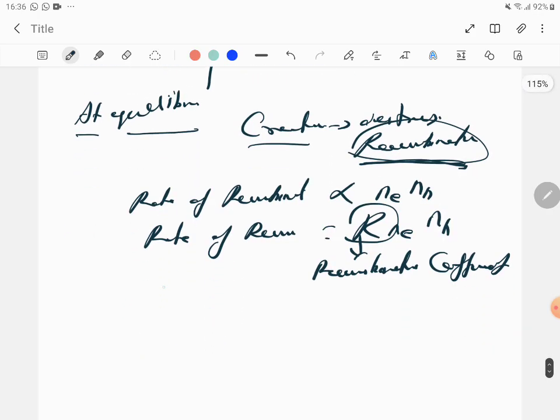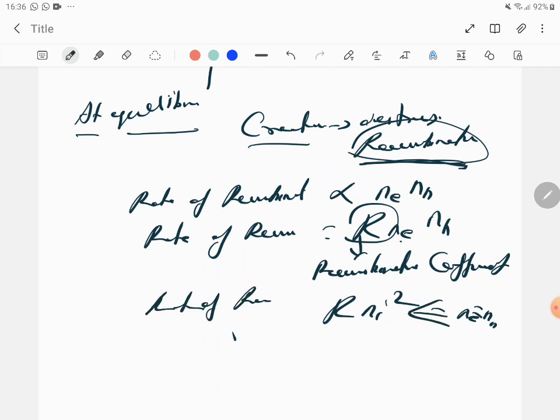This is for extrinsic, where Ne and Nh are different. But for intrinsic, it will be R into Ni square, because Ne and Nh are the same. So the rate of recombination for an intrinsic is R into Ni square. At equilibrium, there's no difference.